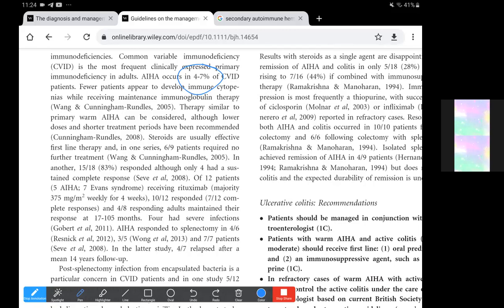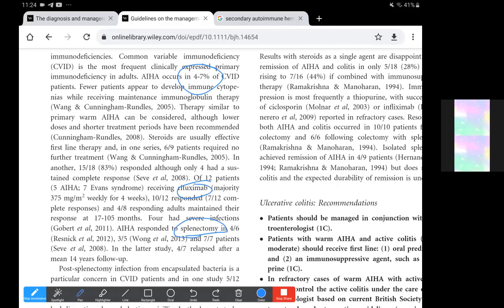So therapy similar to primary warm autoimmune hemolytic anemia can be considered, although lower doses and shorter treatment periods have been recommended. Steroids are usually effective first line, and here also the steroids would treat the disease and the hemolytic component as well. They mentioned that patients receiving rituximab also responded well, and patients with splenectomy also did well.